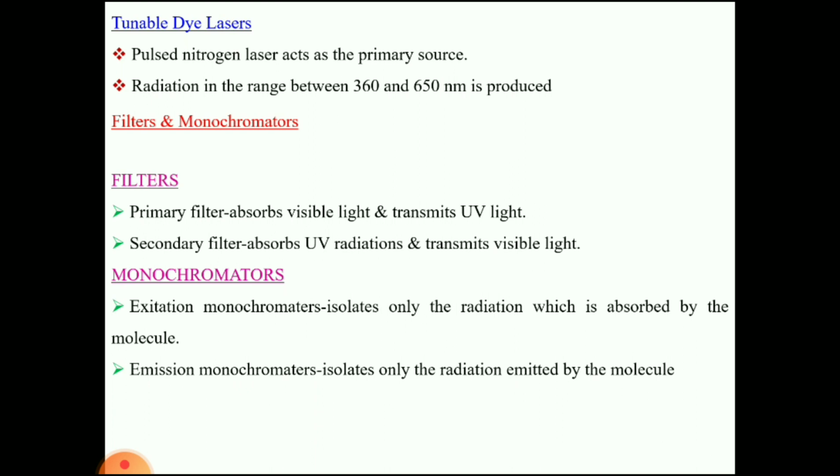Monochromators. Here the filters are replaced with monochromators. In place of the primary filter we use the excitation monochromator, and in place of the secondary filter we use the emission monochromator.